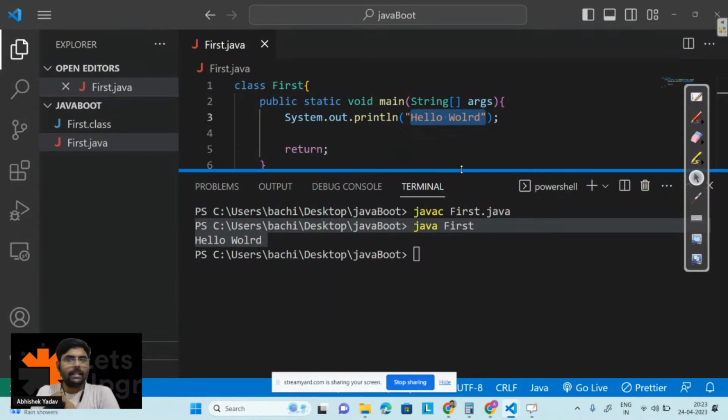Naren, it is a good practice to write the class name with a capital letter, right? The first letter should be capital.